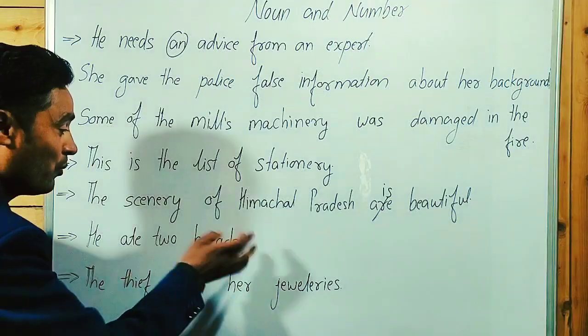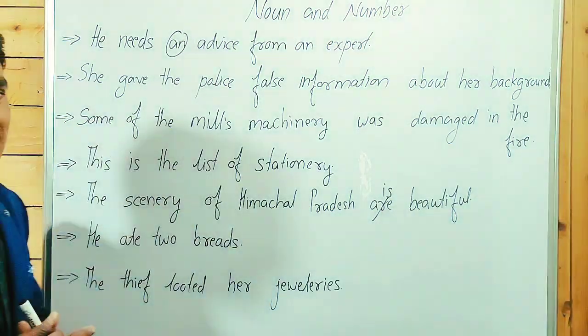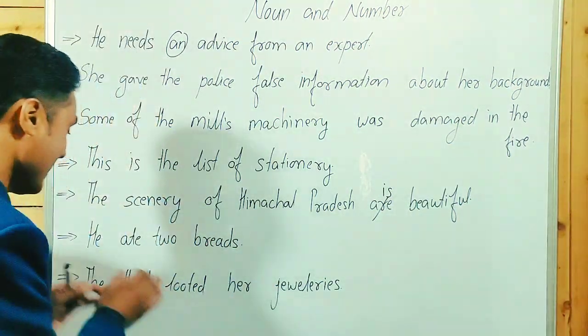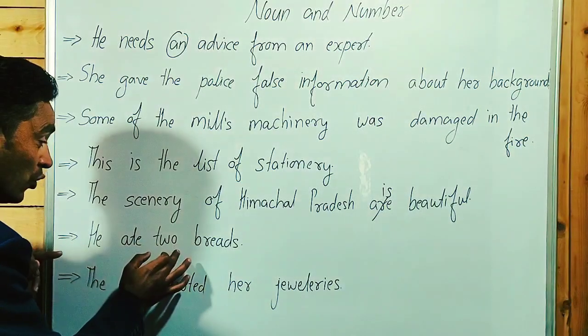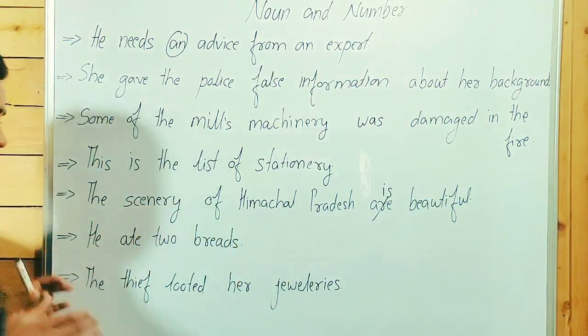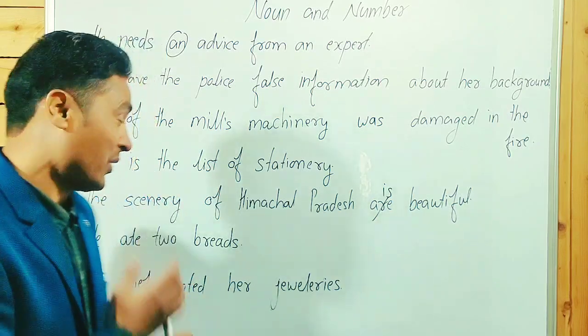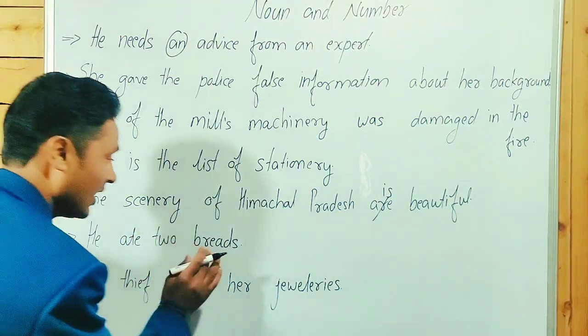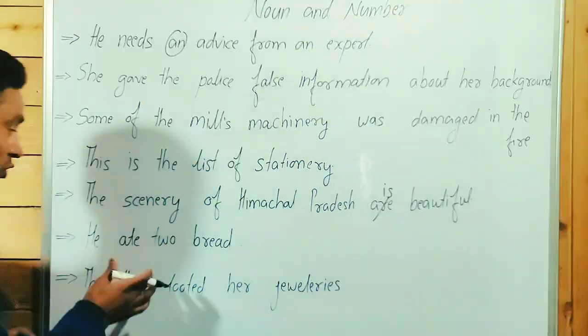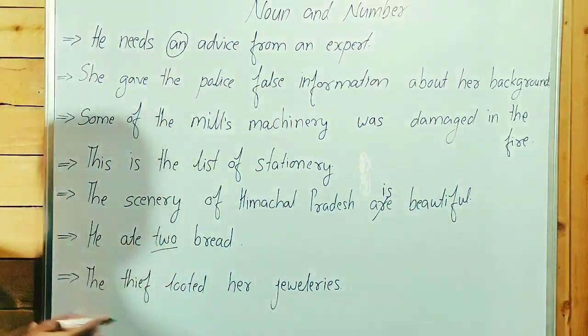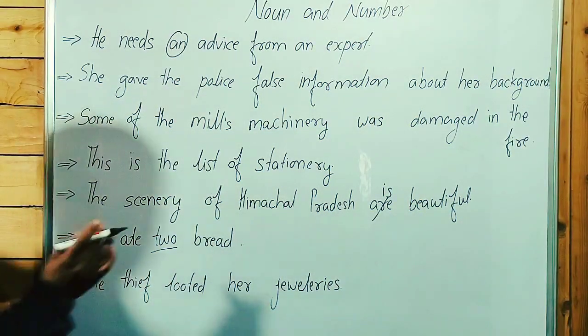He ate two breads. He was hungry. He ate two breads. Guys, point to be noted, bread is an uncountable noun, a material noun. We can't write breads, so we can't use 2, 3, 1. What do we have to write?